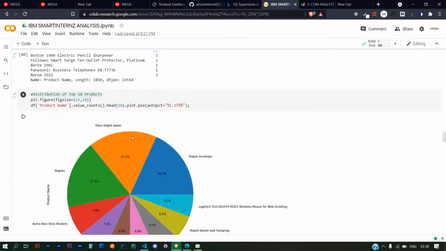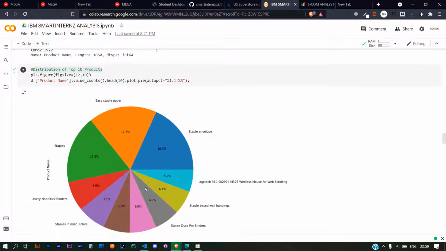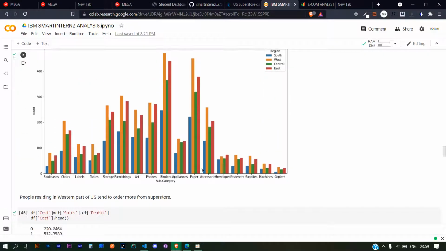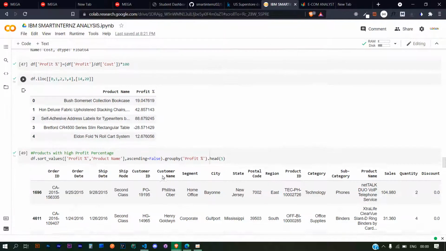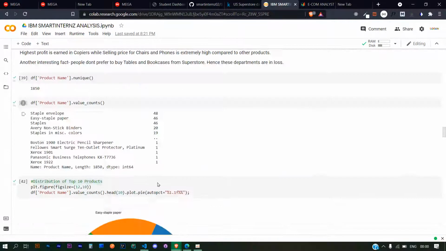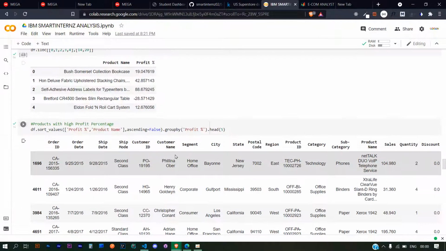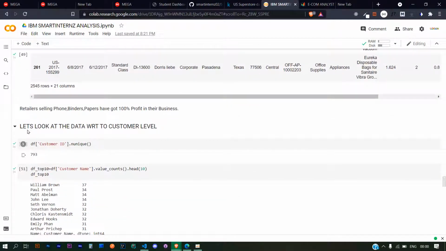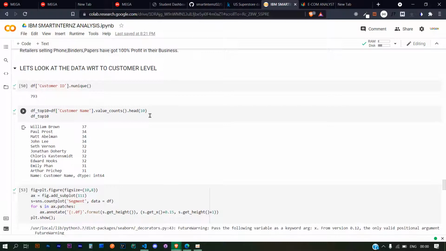And this is for each item, the percentage of different items bought. This is for subcategory and the count of each item. And in which region, what type of category is bought in more amount. So we thought of making these kinds of interpretations, and now we'll be looking into customer level data.